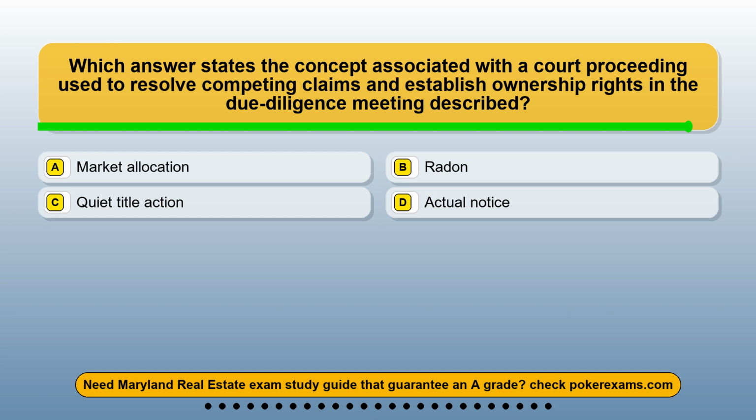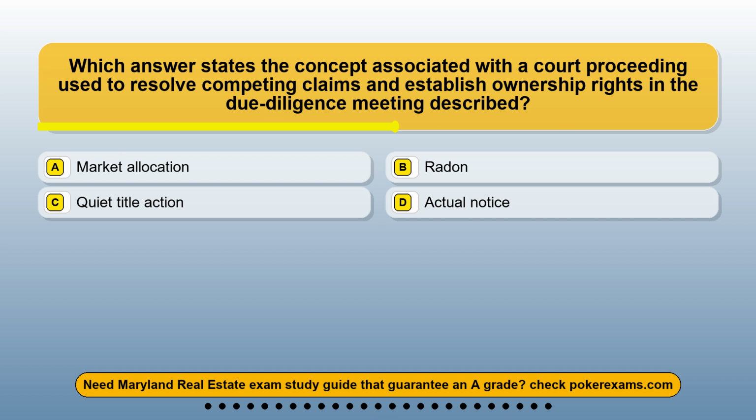Question 17. Which answer states the concept associated with a court proceeding used to resolve competing claims and establish ownership rights in the due-diligence meeting described? Option A, market allocation. Option B, radon. Option C, quiet title action. Option D, actual notice.